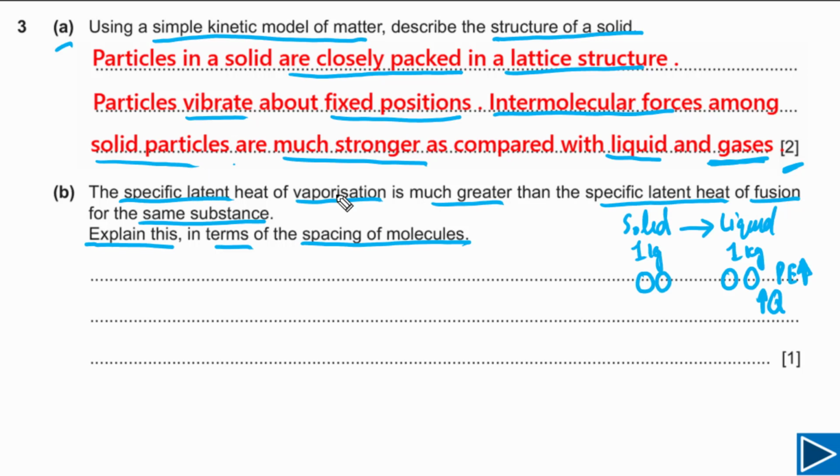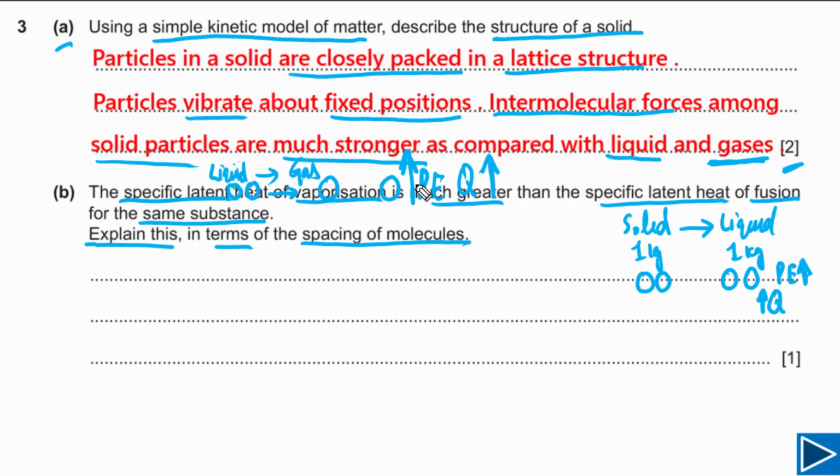Now, if you look at the latent heat of vaporization, we can also understand it simply. In a liquid, the molecules are close together, but when liquid changes into gas, molecules are far apart from each other. In this case, temperature does not change, the kinetic energy of the molecules does not change, but the potential energy of the molecules increases a lot. So if the potential energy increases a lot, the Q supplied has to be a lot. That's the reason the specific latent heat of vaporization is much greater than the specific latent heat of fusion.